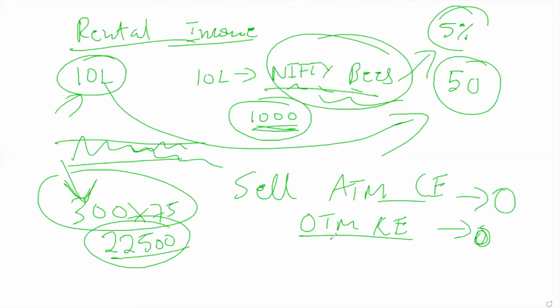This is how we can generate rental income. But you need more capital for generating a rental income. So this is a rental income concept. I've explained. So, sir, if you are buying Nifty Bees, then will we get any premium less for selling this one,